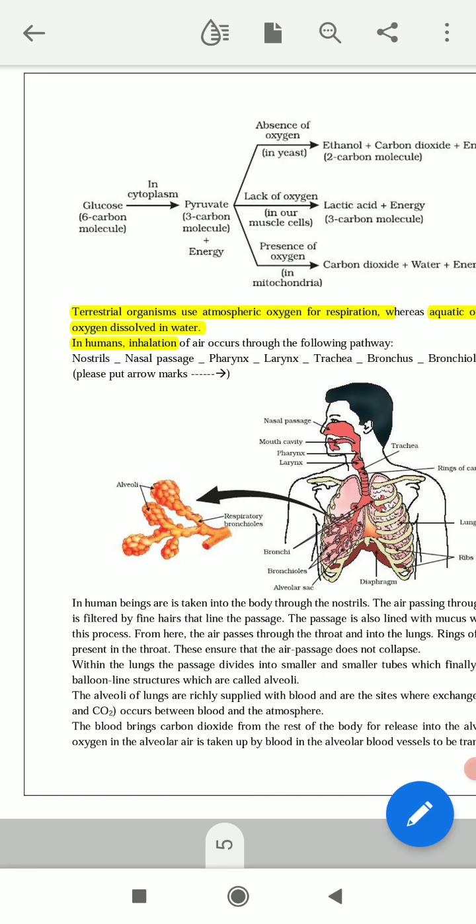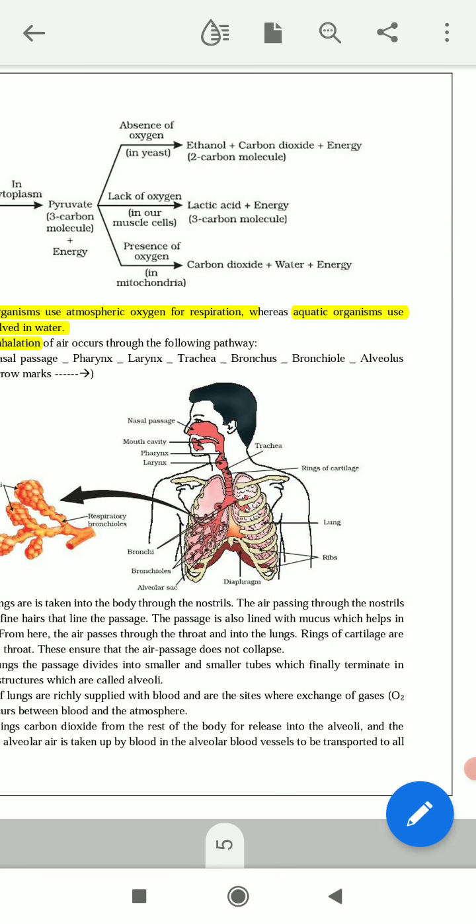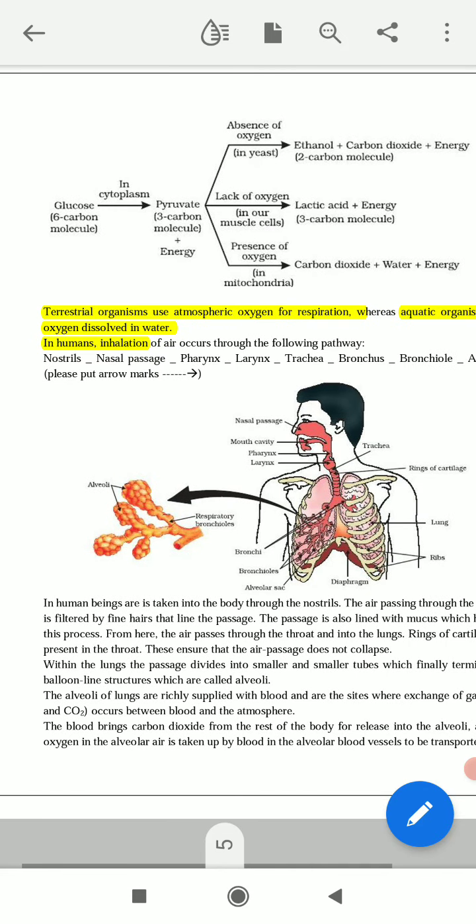Okay, because we all need oxygen for our respiration. The plants need carbon dioxide, and the animal world needs oxygen for respiration. So the terrestrial organism means the organism that lives on land, using atmospheric oxygen for respiration. The aquatic organism is the one that lives in the water, using oxygen dissolved in water.